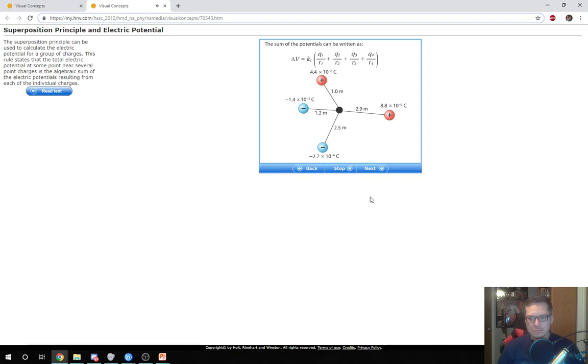The strength of the charges, their polarity, and their distances from the point in the middle completely determine the electric potential at that point. This is because, in contrast to a vector quantity, electric potential is a scalar quantity and has no direction associated with it.